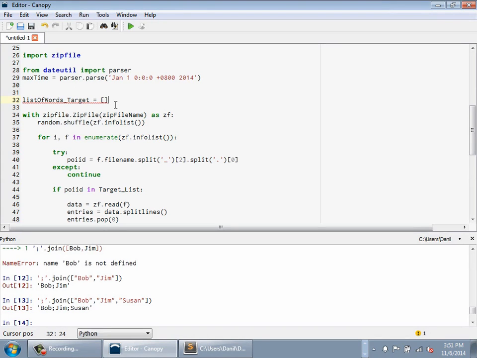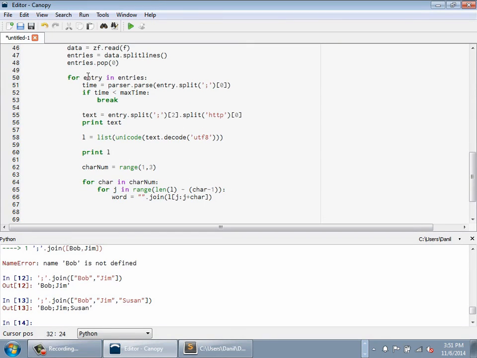Okay, I'm going to set an empty array. This will be a list of all my potential words from the target locations. This will be my OCT locations. Remember, here I'm only looking at locations that are in the OCT. And then every time I get a word, I'm going to append it to my list of words target array.